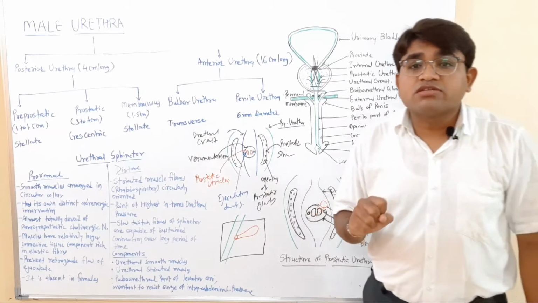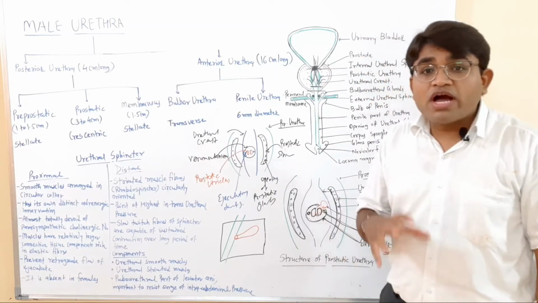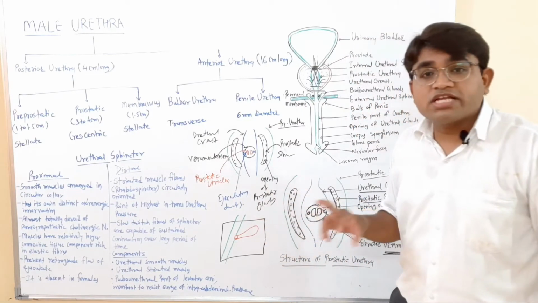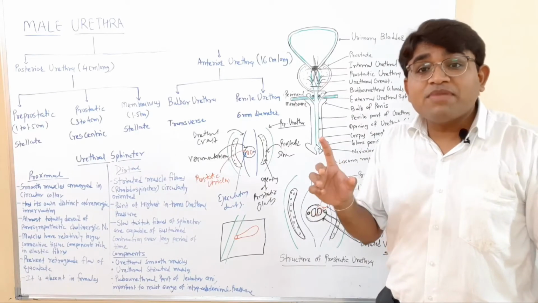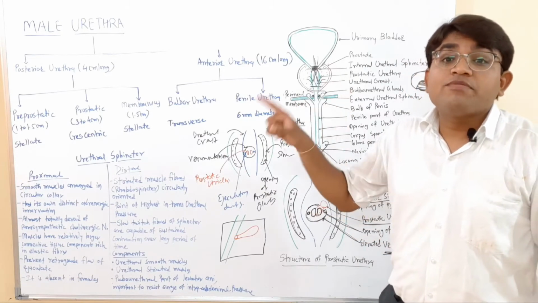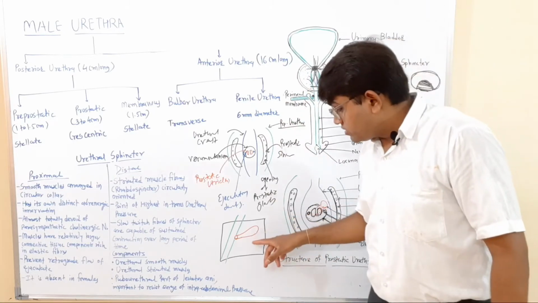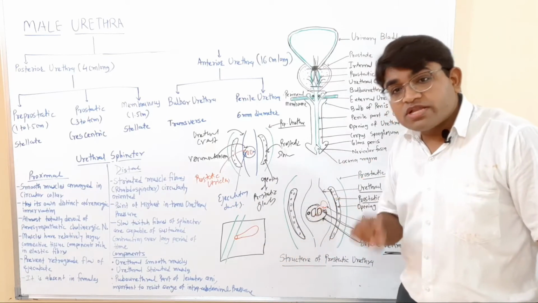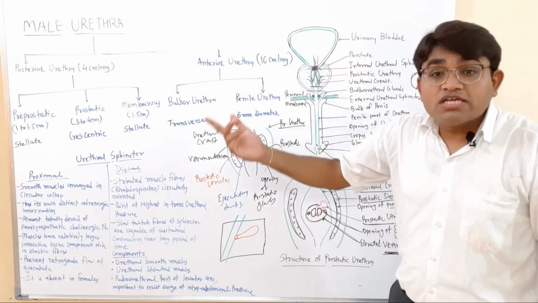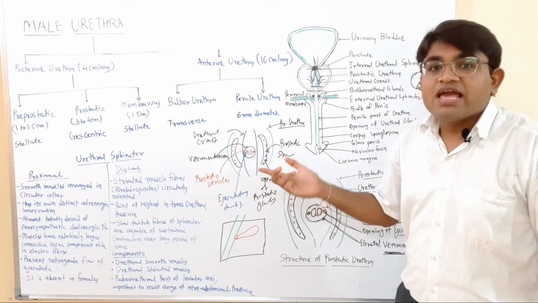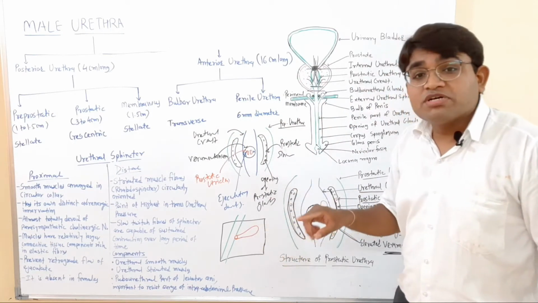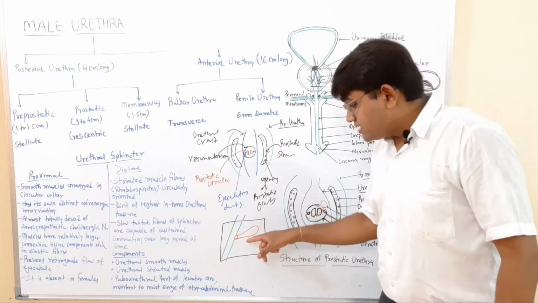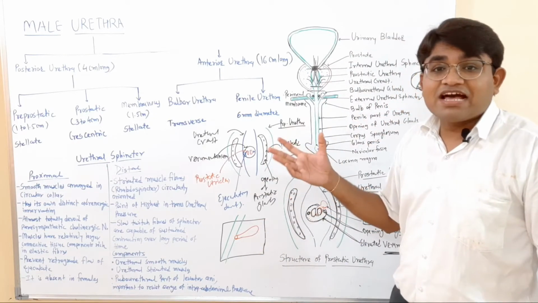Behind the median lobe of the prostate there is a blind sac, and this blind sac is known as a prostatic utricle. But what is the function of this blind sac? Why is it present here in the prostate? This blind sac, the prostatic utricle, resembles the vagina of the female, and it is also known as the masculine vagina. It is a homologous part of the vagina in the females.